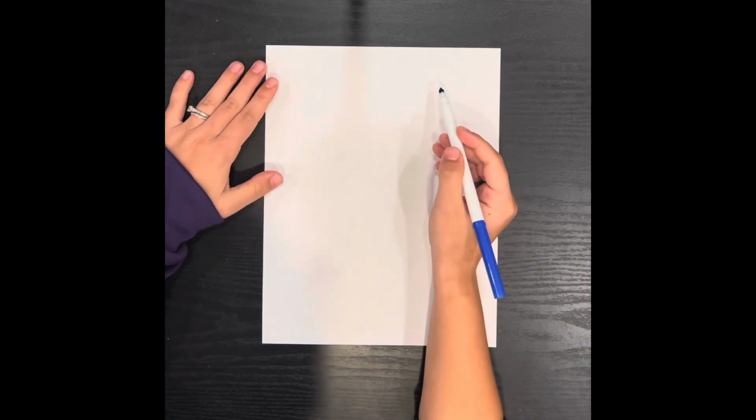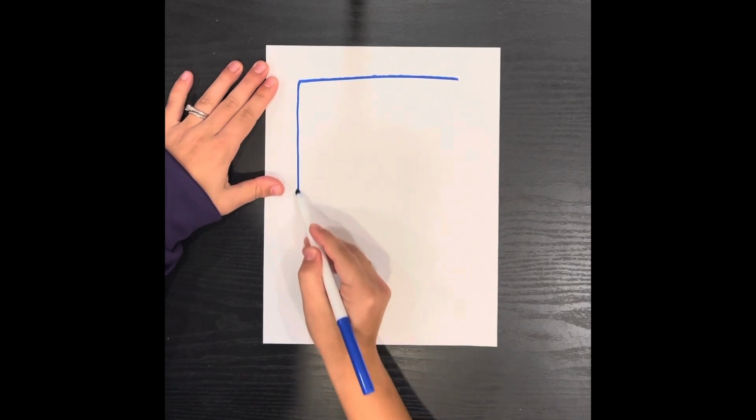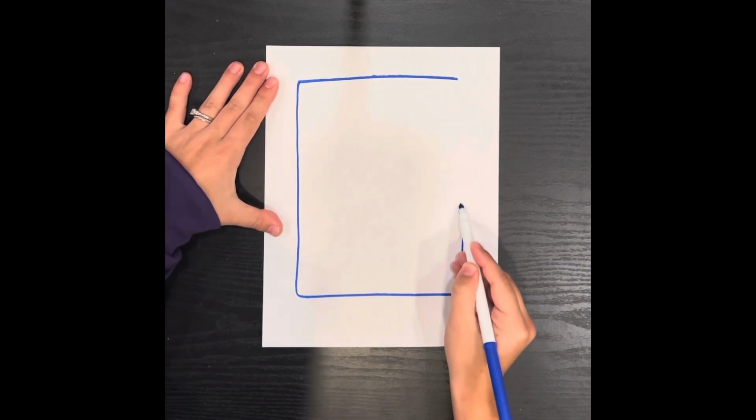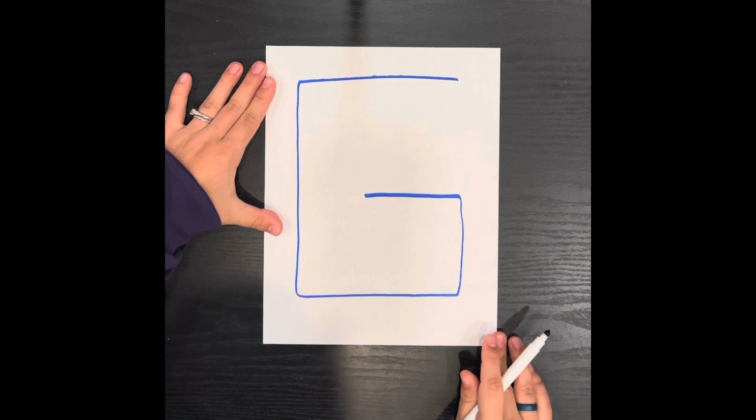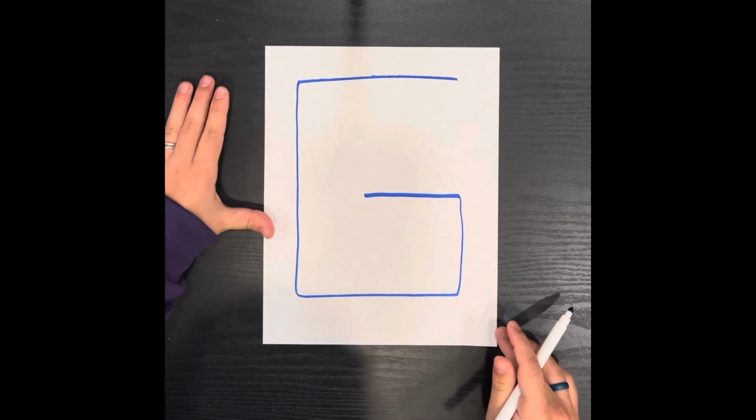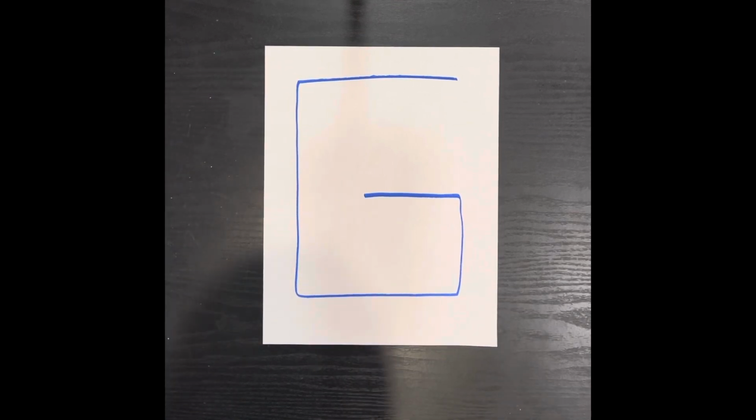All right, so you should have already grabbed your 4 markers of supplies, and you should have a blank piece of paper. So now we are going to draw the land of Gallon so we can remember how many gallons, quarts, pints, and cups there are. We're going to start with our blue marker, and we're going to draw a big G. You want it to take up most of your page and make it kind of rectangular. So here we have our big G, and this is for the land of Gallon.